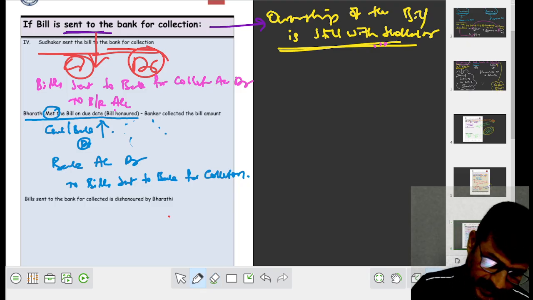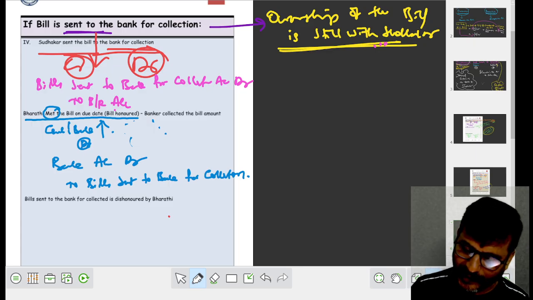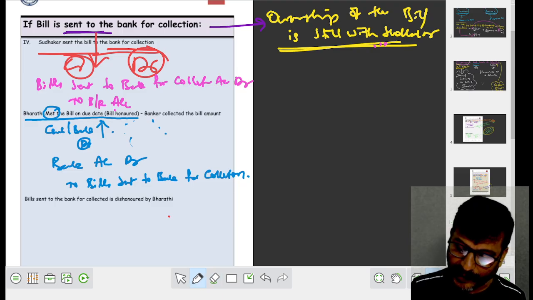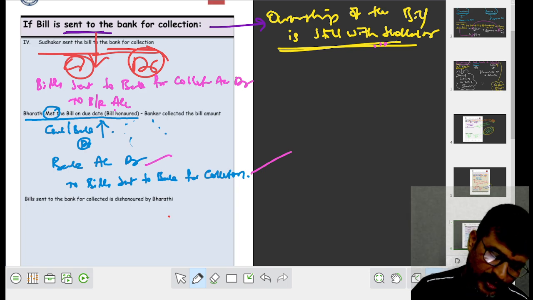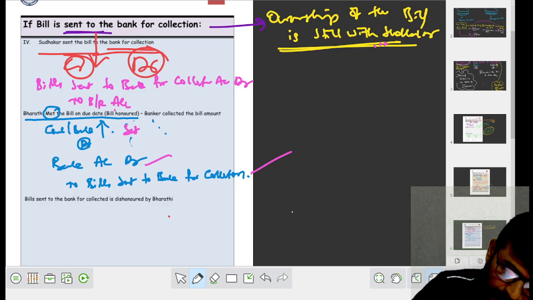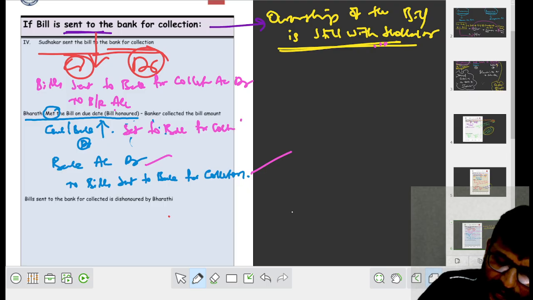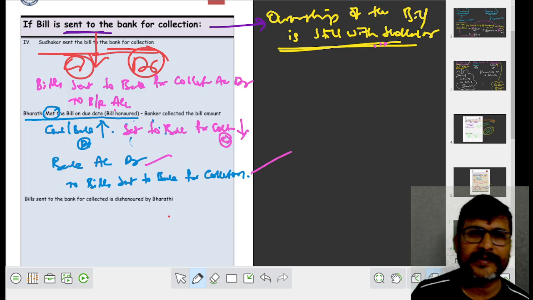Now the entry is cash or bank account debit to bills sent to the bank for collection account. What happened? Cash or bank increases, sent to the bank for collection decreases, it is to be credited.